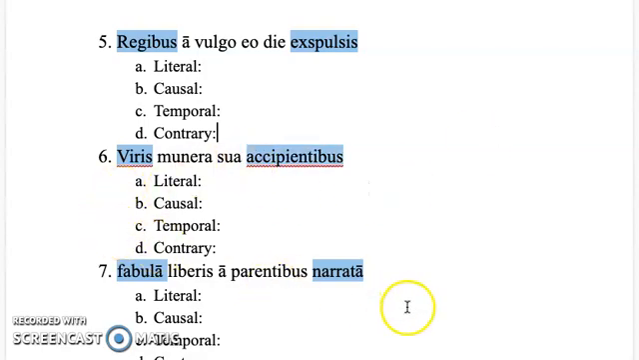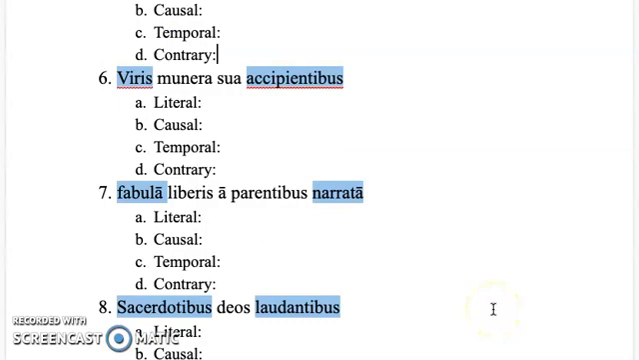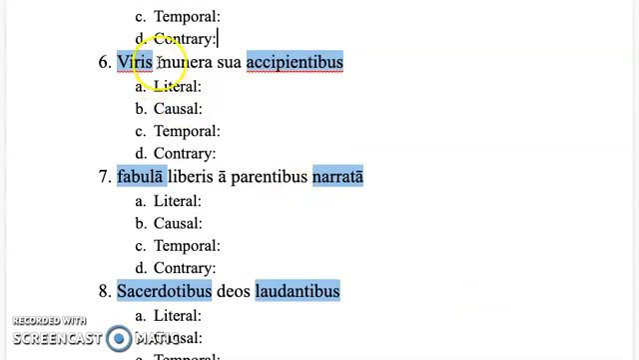If we're looking at number 6, viris munera sua accipientibus, this one is also pretty straightforward. If you do not remember the word munus, muneris, it comes in chapter 14 of your Jenney's vocabulary. And then remember, suus, sua, suum is a reflexive possessive adjective, meaning that it's referring back to the subject. And even though here viris is in the ablative case, remember that with ablative absolute, we translate the ablative noun as the subject. So this is talking about the munera of the viris.